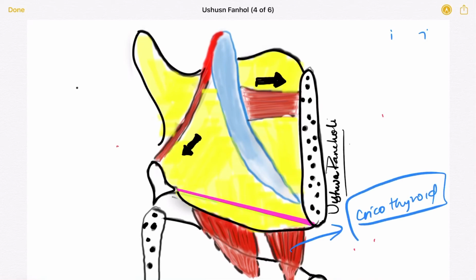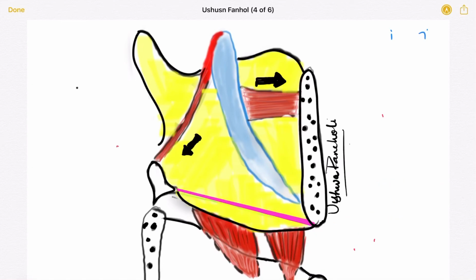Okay, so basically what happens is when the cricothyroid contracts, this part of the cricoid ring moves upwards. So the anterior part of the cricoid ring moves upwards. You know that cricoid is a ring, so when one part of the ring moves upwards, obviously the other part moves downwards, so this part will move downward. So the other posterior part of cricoid cartilage moves downwards.